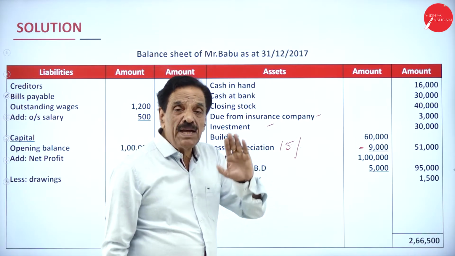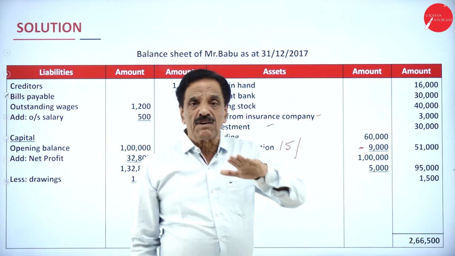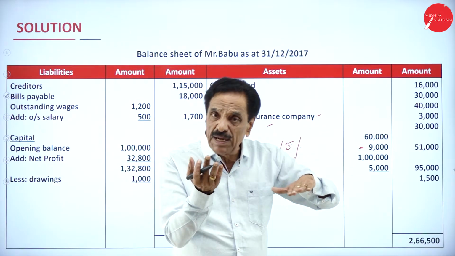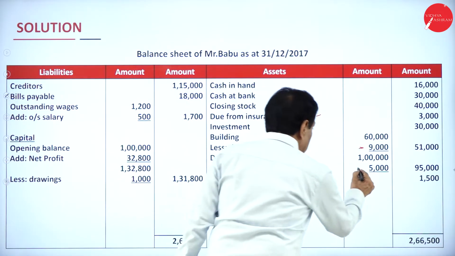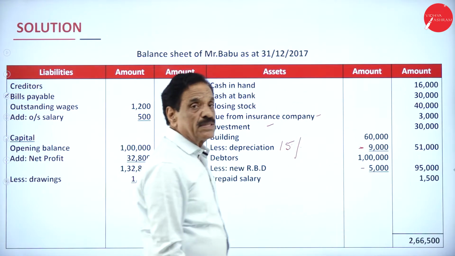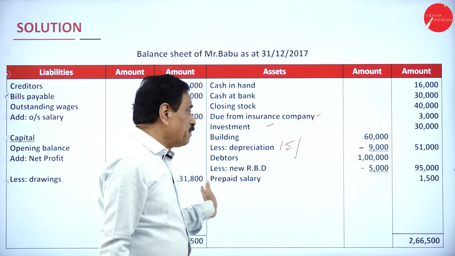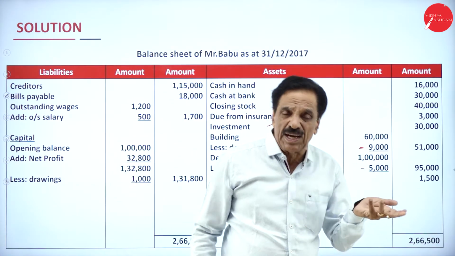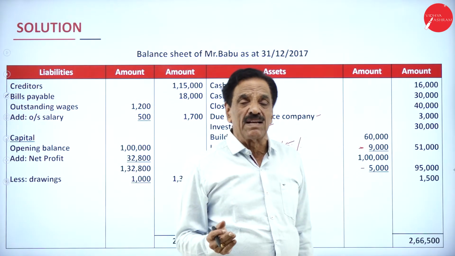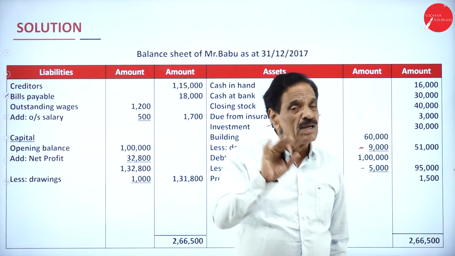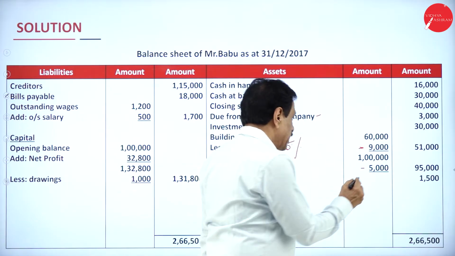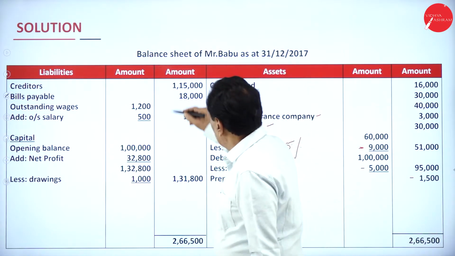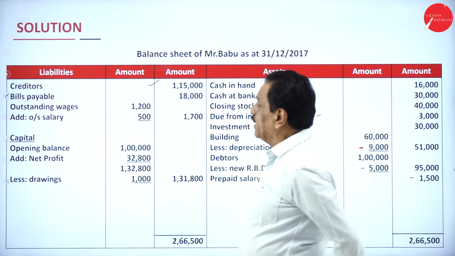RBD means may come, may not come: Reserve for bad and doubtful debt. The debt may come, may not come, to the extent of 5,000. How much money is he going to receive? 95,000. Prepaid salaries: we paid more this year, next year we pay less, that's all. That is 1,500. Then we have to pay to creditors 1,15,000.